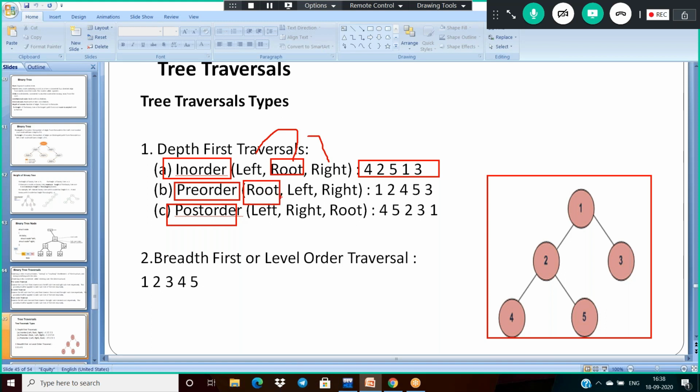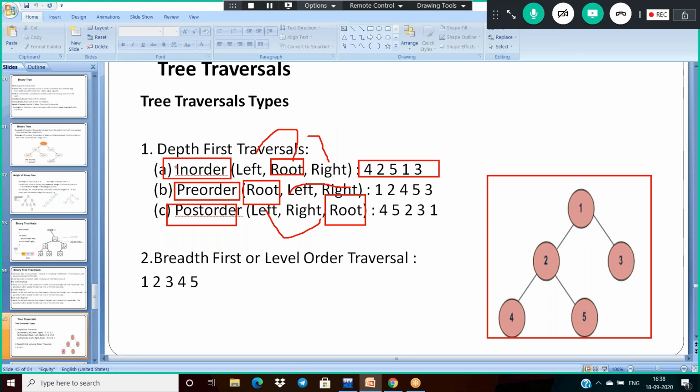Pre-order means root first, left and right after. Post order means left, right, after the root. Observe carefully here. First I'm showing the output based on this picture, and after that we can implement the code.